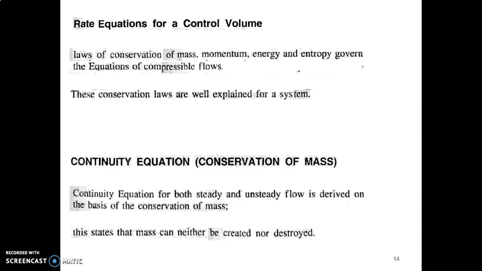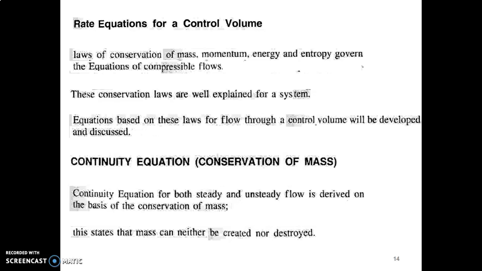As per this law, mass can neither be created nor be destroyed. We already know that. Here, we will consider these laws for a flow through a control volume. That is the main difference.